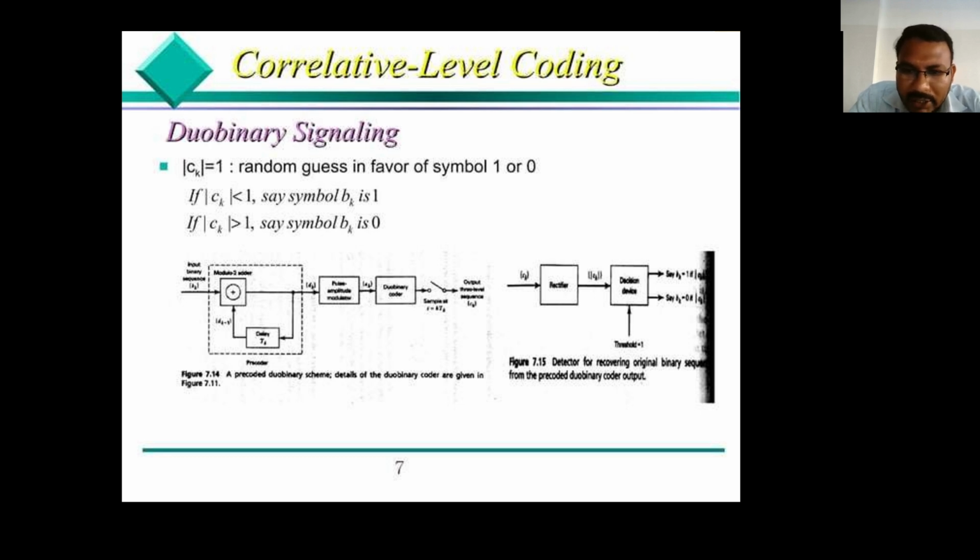So this is the block diagram illustration. The pre-coder stage should be performed in this functional diagram. In this module, a modulo-2 adder should be connected, and a delay element should be connected. This module we call the pre-coder. Then after the pre-coder, the remaining steps we follow as usual.